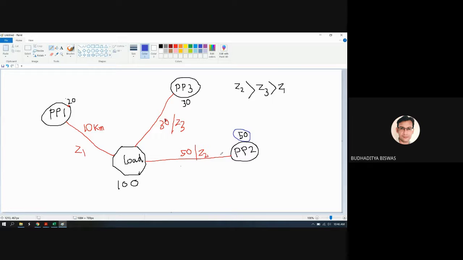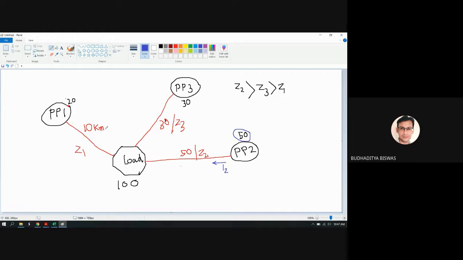More generation means more current will be sent to this particular line, and more current means the heat loss, or the I square loss, will be more compared to the other line. So when you think about economic load dispatch, you not only consider the economic generation between the different plants, you need to consider the transmission losses also.